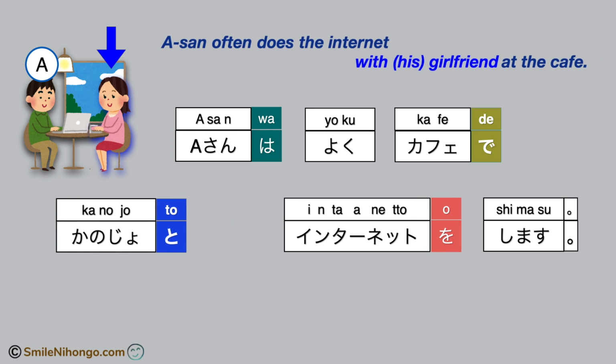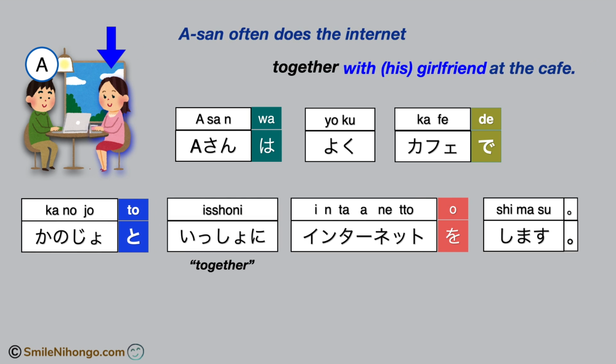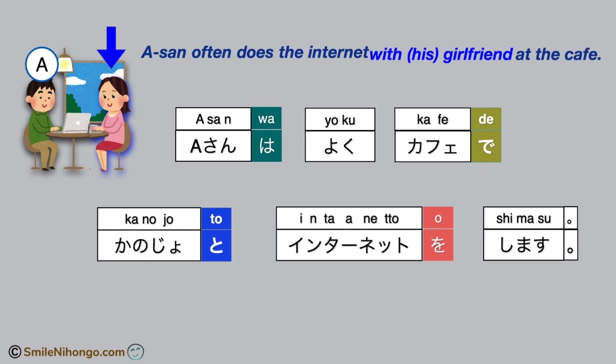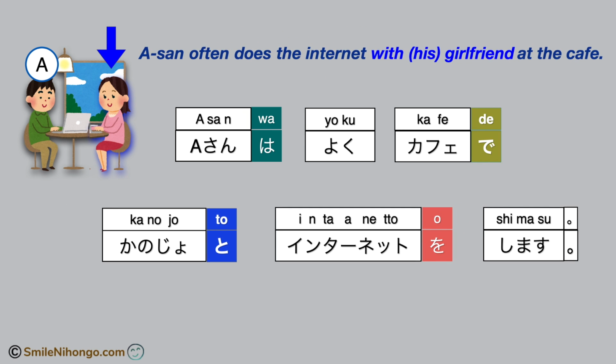Just for your information, some people put the adverb together after the particle と like this and then say together with his girlfriend. 彼女と一緒に、A さんはよくカフェで彼女と一緒にインターネットをします。It's a matter of personal preference or tendency of speech, and you can use 一緒に if you want, but it's not mandatory. I'm going to use the version without 一緒に in this lesson to save the space on the slide, okay?